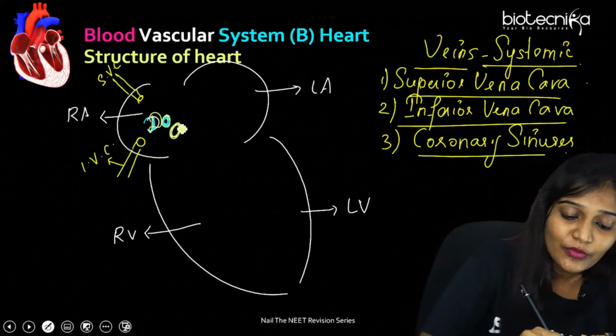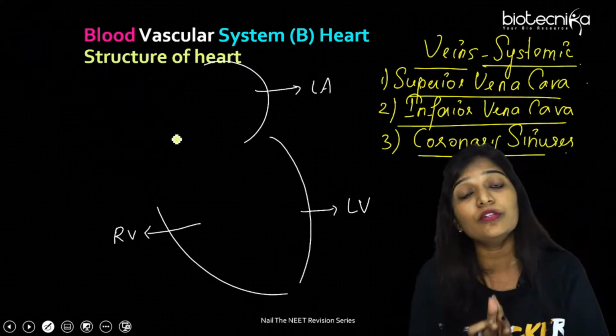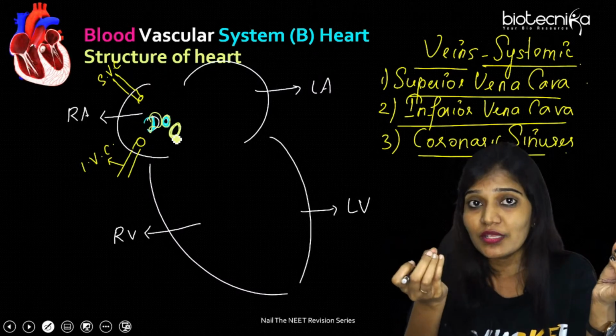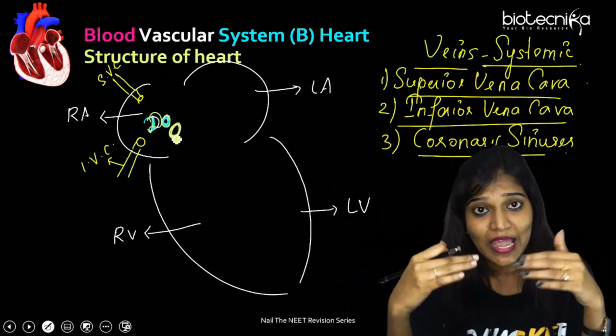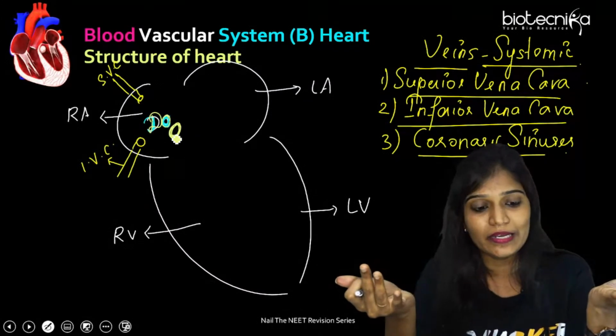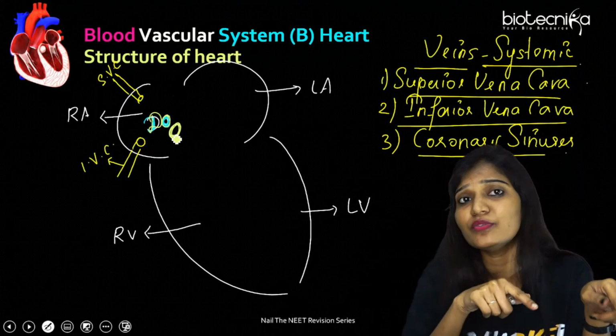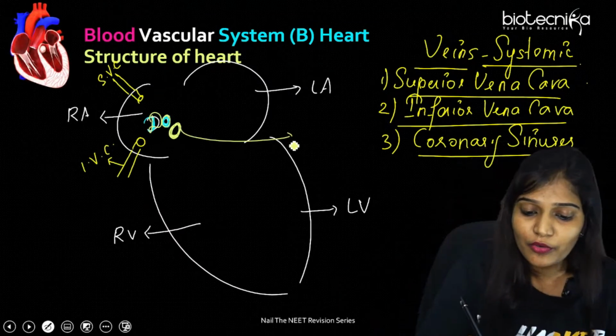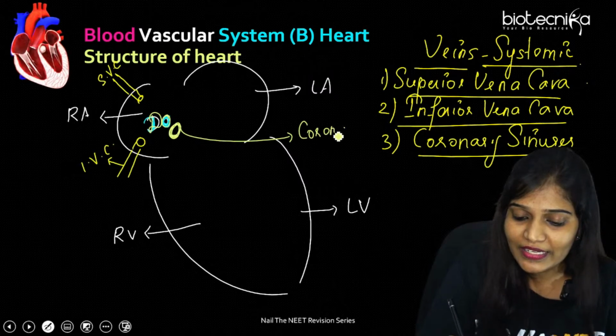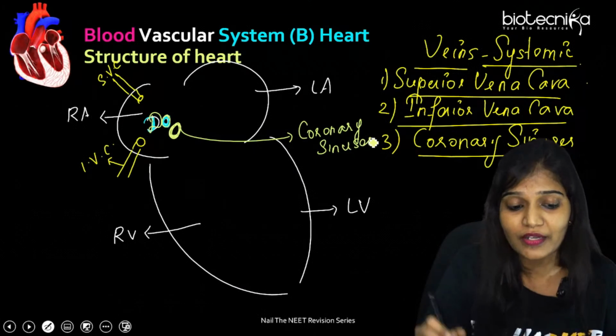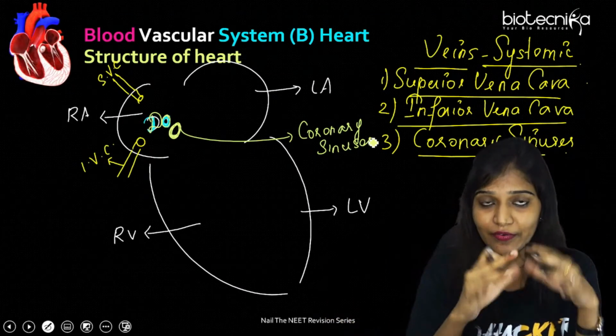Coronary sinus, I told you there is another vein because the heart also has some kind of tissues. Those tissues will use the oxygen and they will release deoxygenated blood. And that also has to come to the heart only. That is going to be the coronary sinuses. So coronary sinuses carry deoxygenated blood from the walls of the heart. Now all the blood has come inside the right atrium.